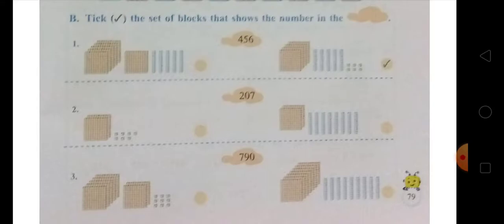So that's not true, that's not the right block. After that there are 7 big blocks, and in each big block there are 100 small blocks. After that there are 9 blocks made from tens, that means there are 10 big blocks, there are 10 small blocks in each of the 9 blocks. Okay, that makes it 790.